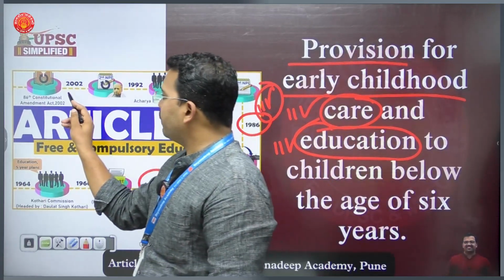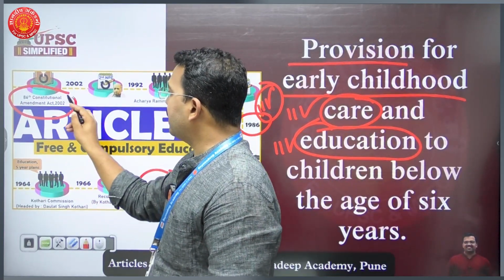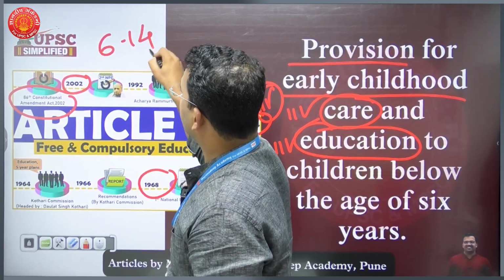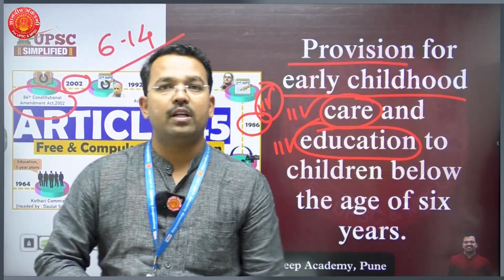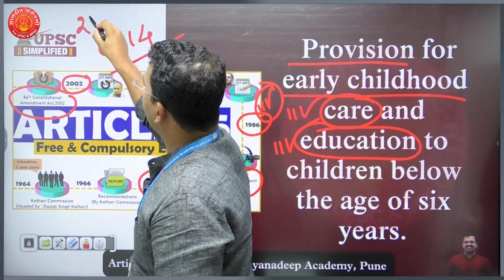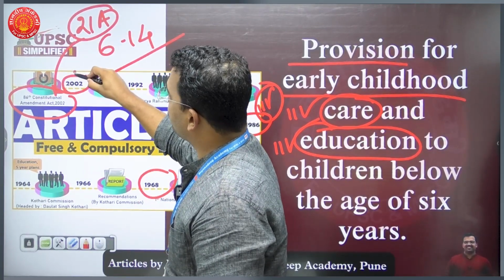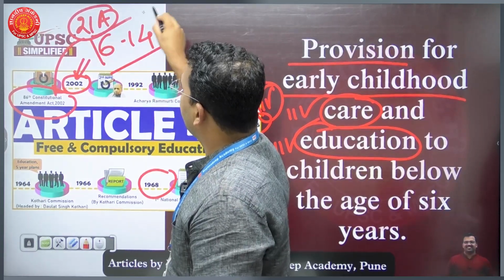And the most important act was the 86th Amendment Act of 2002, which made the right to education a fundamental right for children between the ages of 6 to 14 years. It has been said that education given between the ages of 6 to 14 years is elementary education. So Article 21A was added into the Indian Constitution by the 86th Amendment Act of 2002, and it made elementary education a fundamental right for children between the ages of 6 to 14 years.